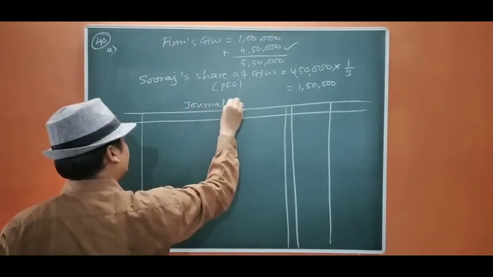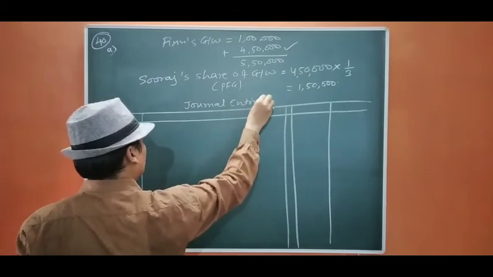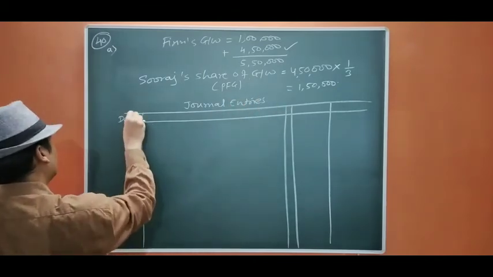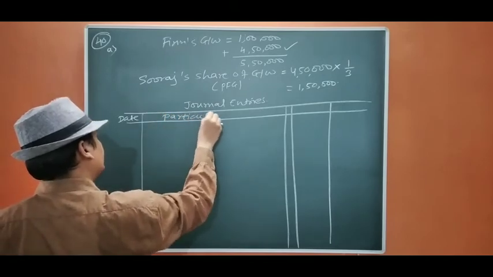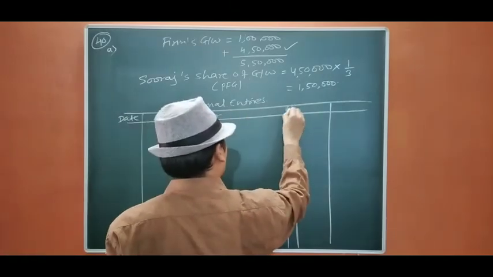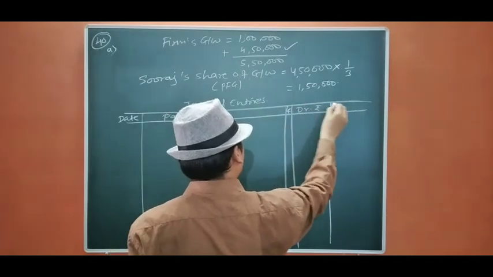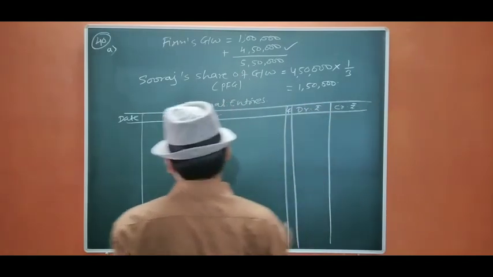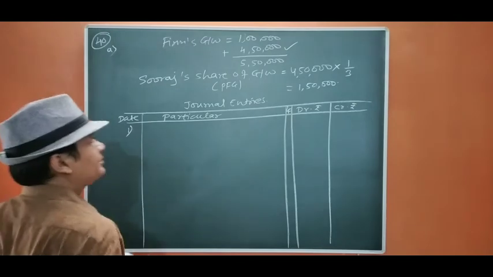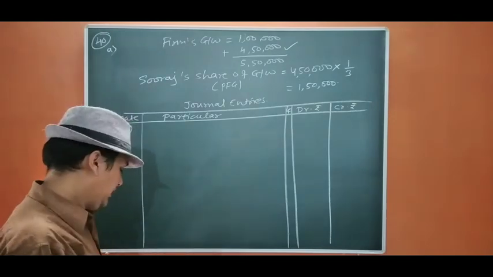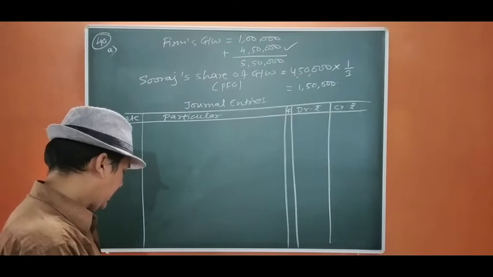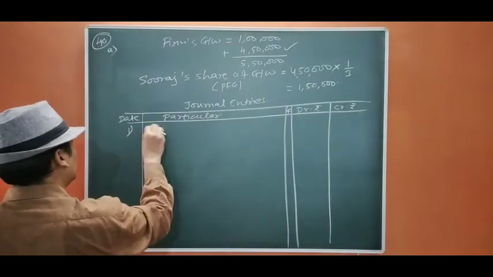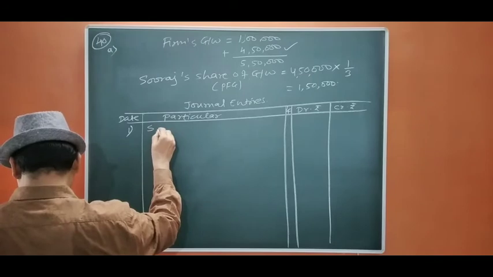Journal entries, date, particulars, ledger folio, debit rupees, credit rupees. The first entry is, now Suraj is not able to pay his share of goodwill in cash. It is said. So we are going to do the entry like this.